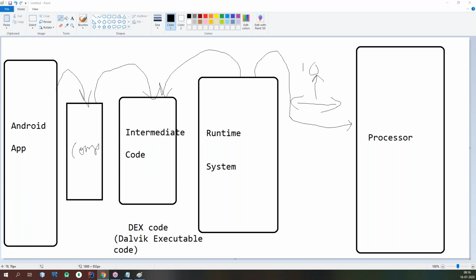With the help of a translator. Okay, guys, how does this runtime system convert the intermediate code into machine code? With the help of a translator. So how many types of translators are available? The primary one is known as the assembler.